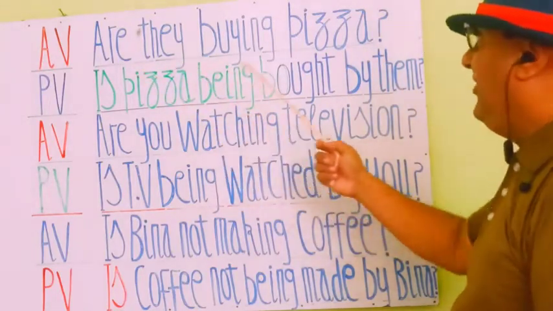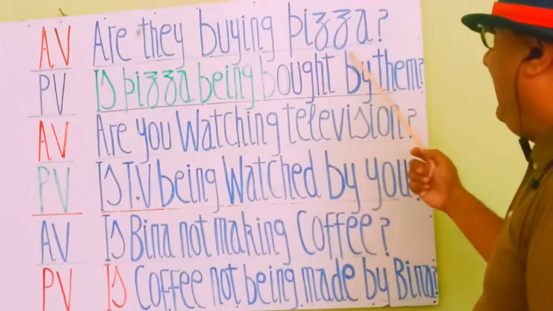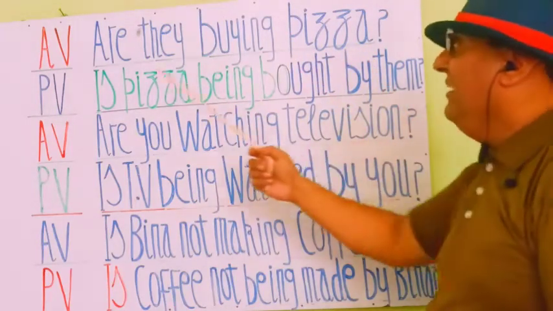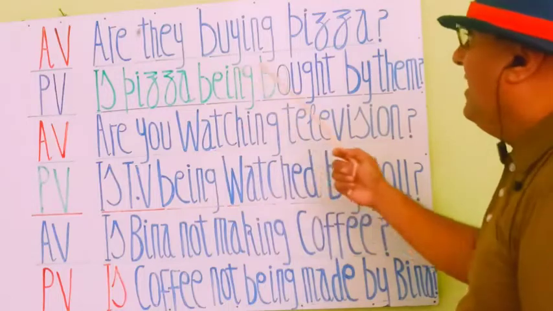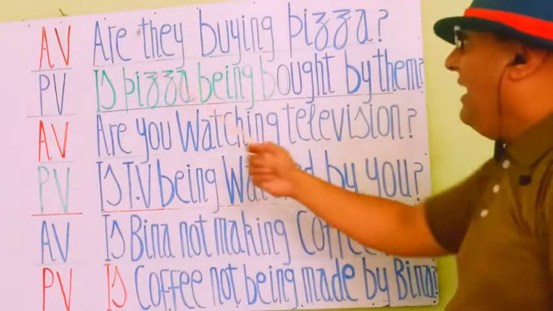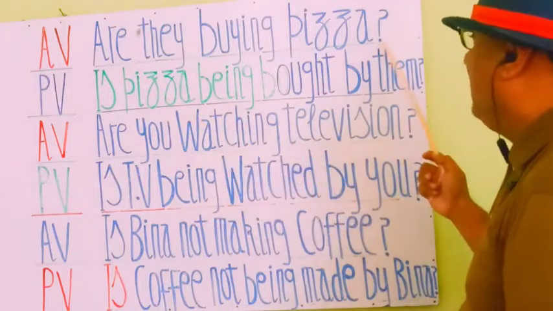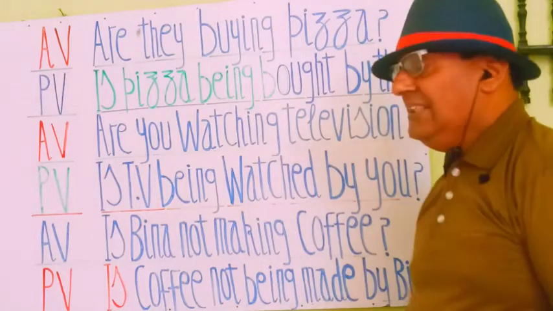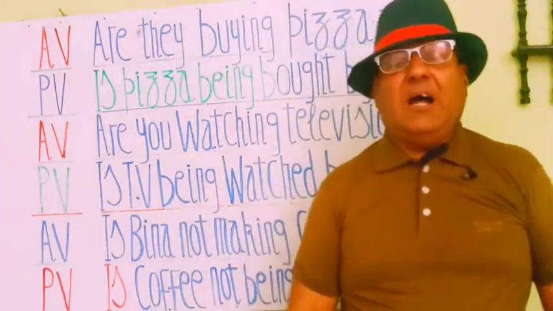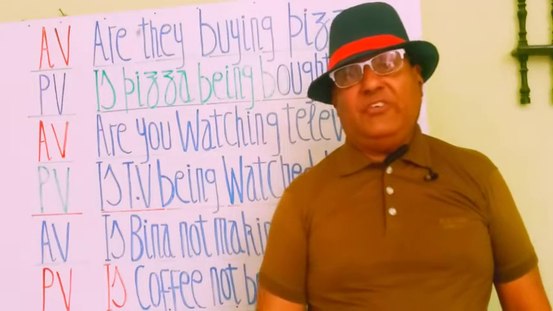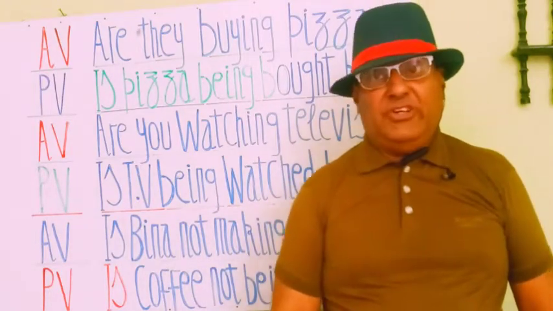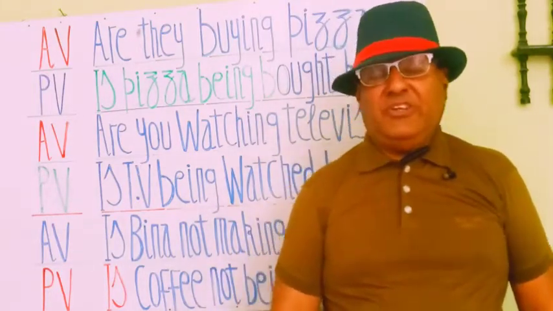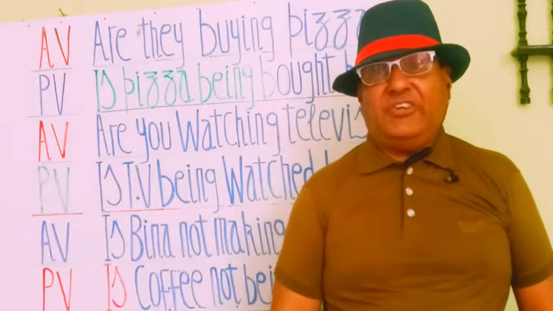This statement denotes that the work is underway, the work is in process. This is an active statement. Are they buying pizza? It's present continuous tense and the work is underway.